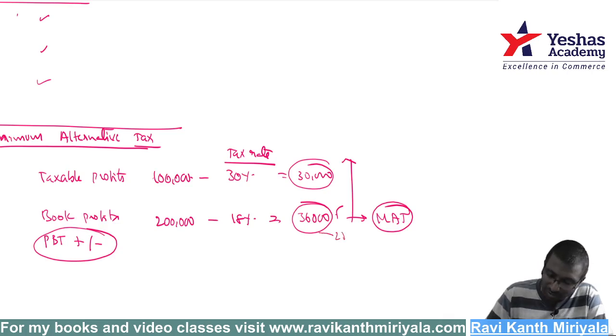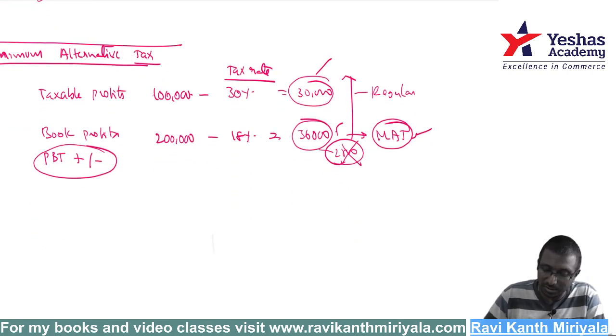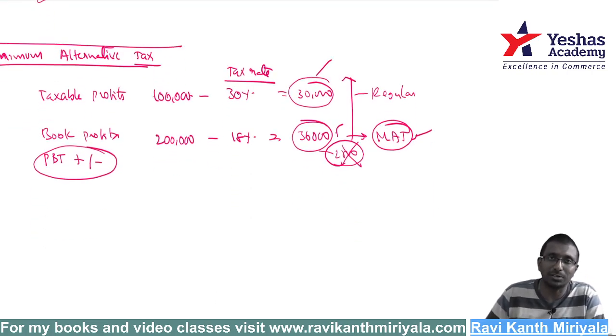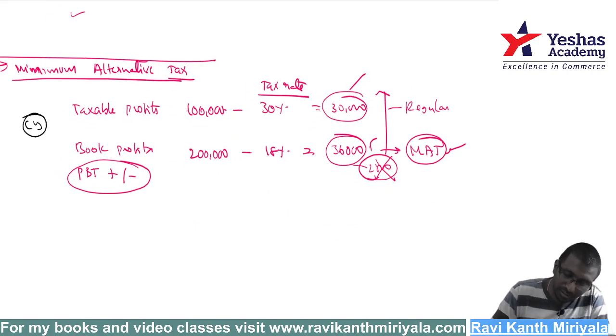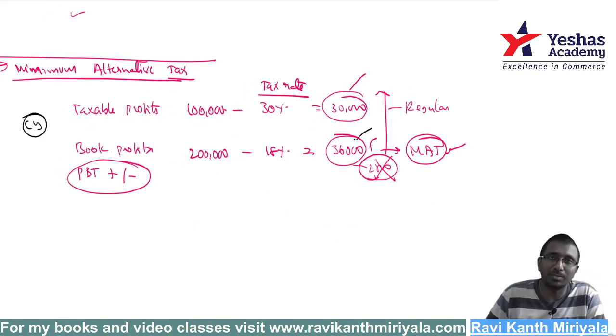Suppose this has come to 28,000. Then they will say no, you pay regular tax. This is regular. This is MAT. Are you getting my point? One is regular taxation, another one is MAT. This is the current year. In the current year you are under MAT because 36,000 is bigger.